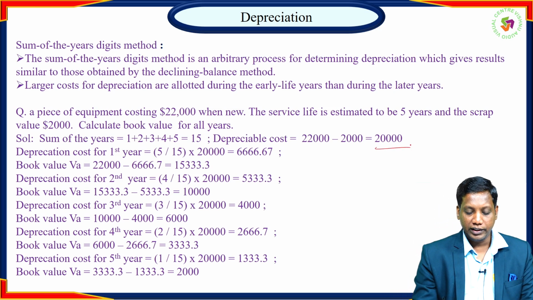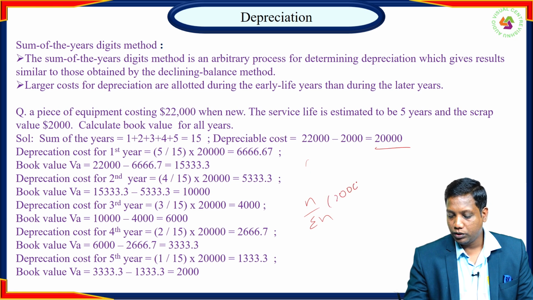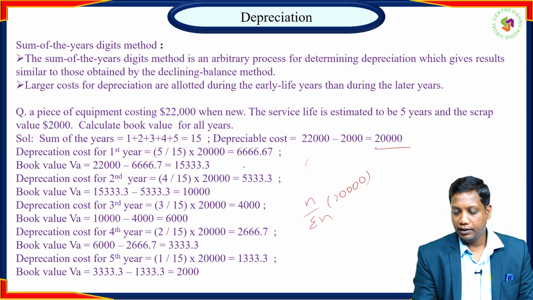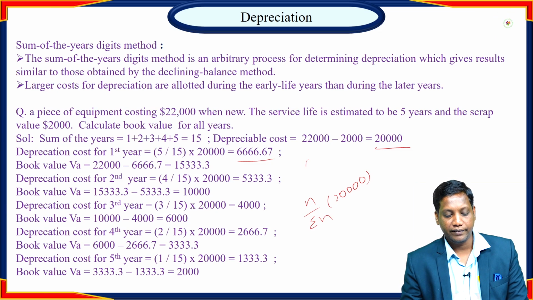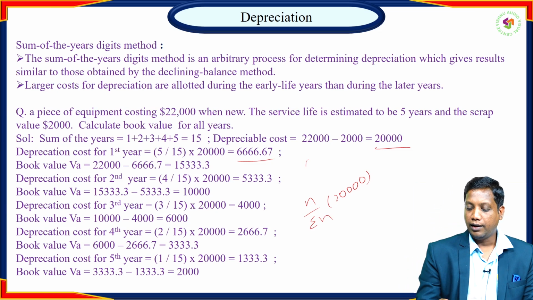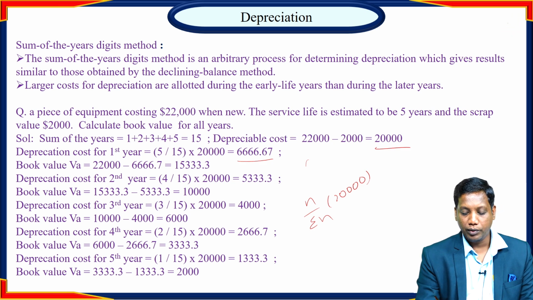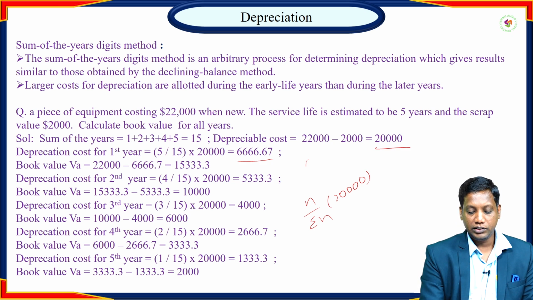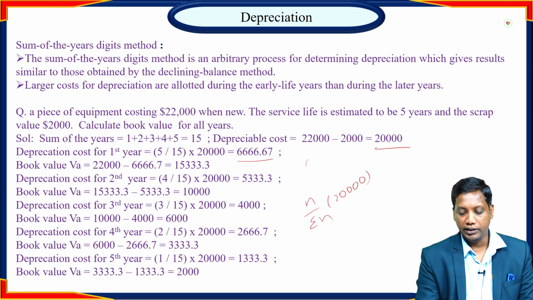The depreciation at the end of the first year is 5 by 15 sigma n multiplied by the total depreciable amount. Here we might be getting 6,666.67. If you remove the depreciation from the original value, then the book value we might be obtaining is 22,000 minus 6,666.7.